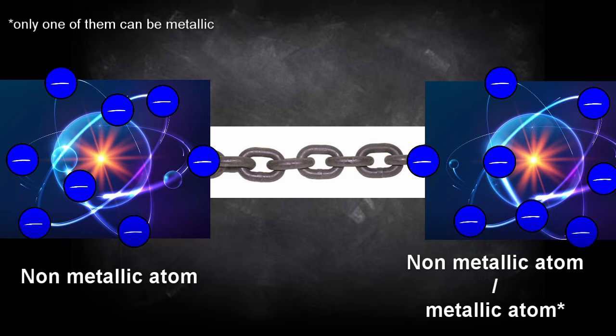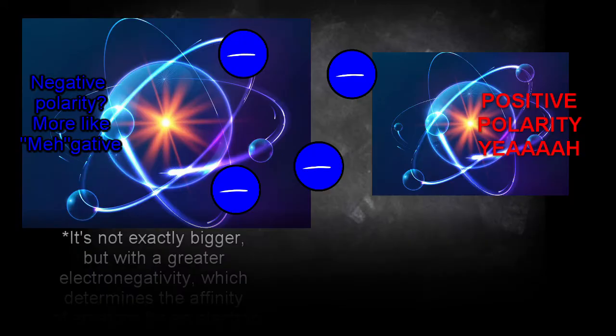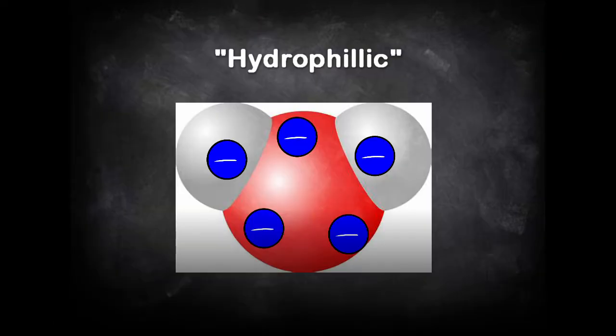Sometimes though, one of the 2 atoms is bigger than the other and, as a consequence, attracts the electrons in its direction, causing the molecule to have a positive polarity and a negative one. A perfect example of this is the water molecule, where the oxygen is bigger than the 2 hydrogens. This is also why we call molecules with a covalent polar bond hydrophilic.